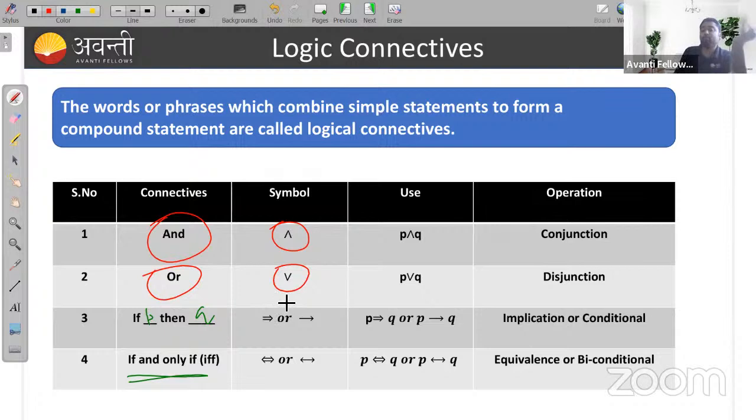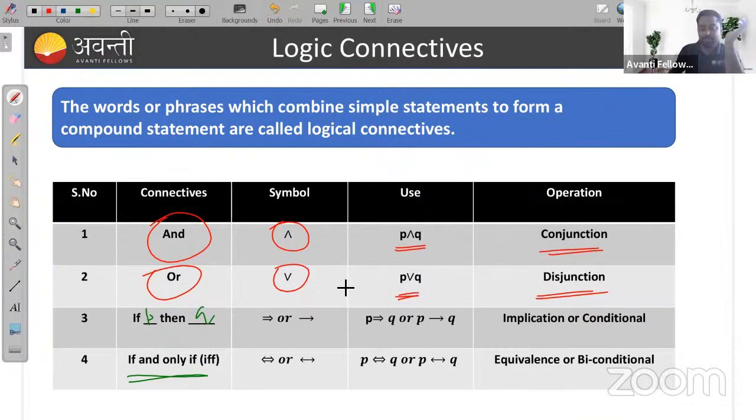Okay, so if you have two simple statements P and Q, you can write P and Q as this. And if you want to write P or Q, then you can write this. So the and connective is actually called conjunction, and the or connective can be called disjunction. Okay, and is same as conjunction, and or can be called disjunction, right?